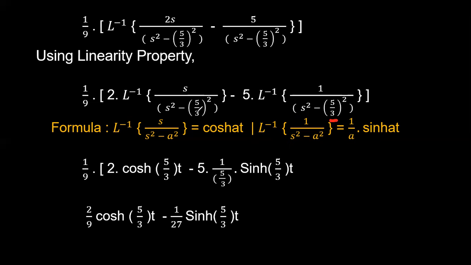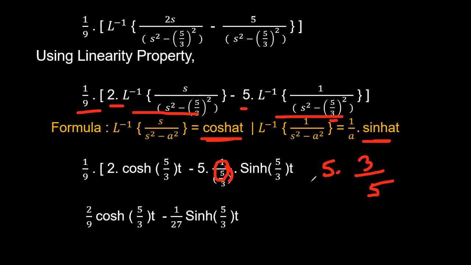If you substitute the a value as 5 by 3 in these formulas, what will you get? 1 by 9 stays the same, into 2 cosh of 5 by 3 t, minus 5. For sinh at by a, that is 1 by a, which is 3 by 5, into sinh of 5 by 3 t. If you simplify this, you get 5 into 3 by 5, so the 5 gets cancelled and finally you will get 3.